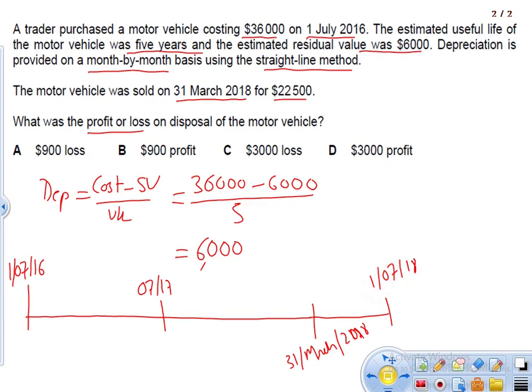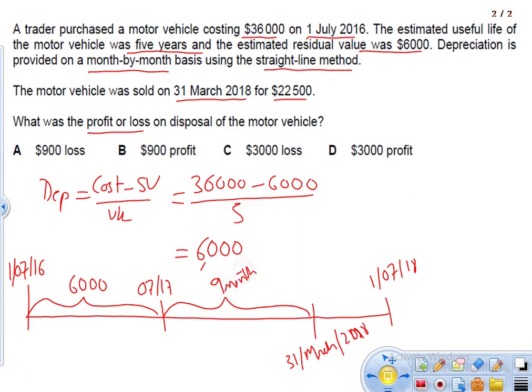For this 1 year, we charge 6,000 as depreciation. And for the remaining 9 months, we need to calculate depreciation.